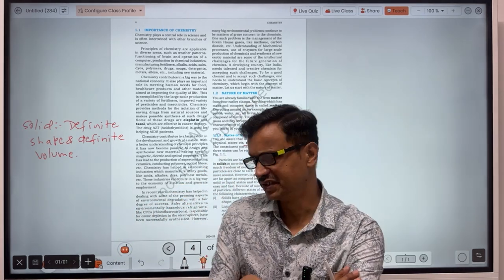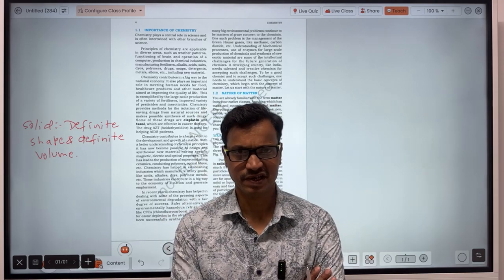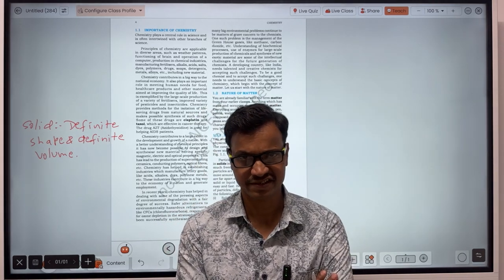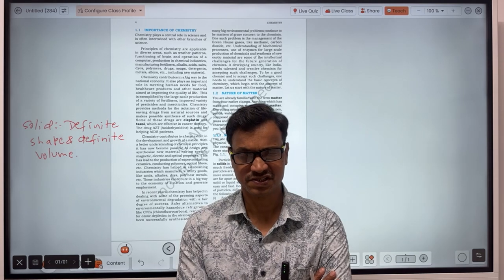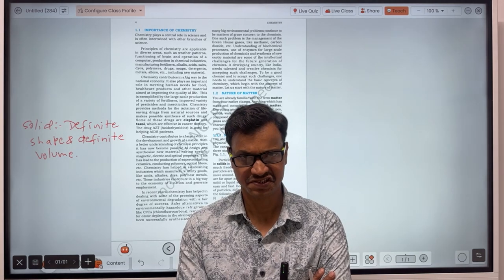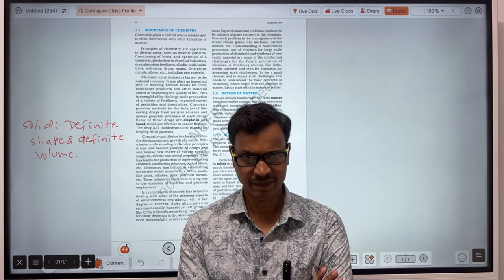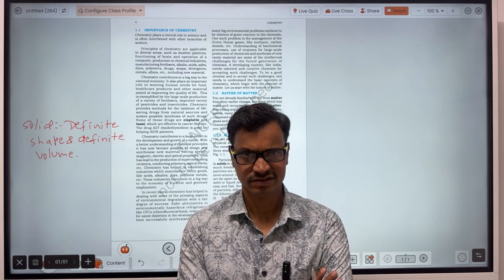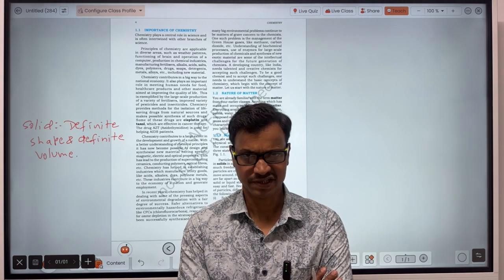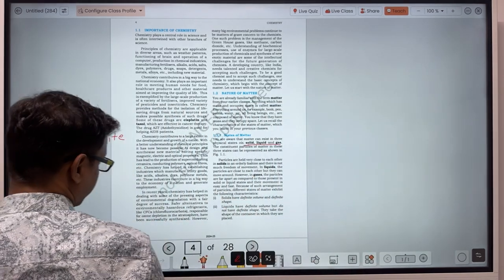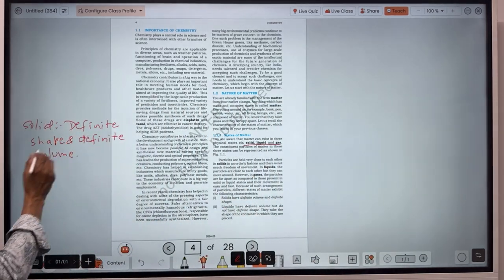So in solid, the distance between the constituent particles is minimum among solid, liquid and gas, and the force of attraction operating between the particles is strong. So that is one point.